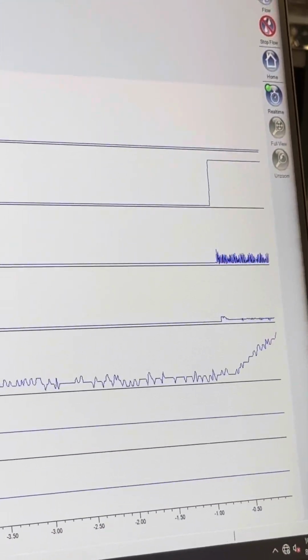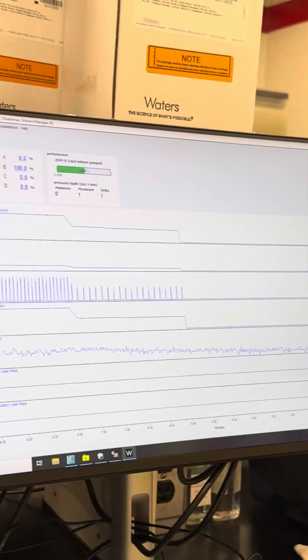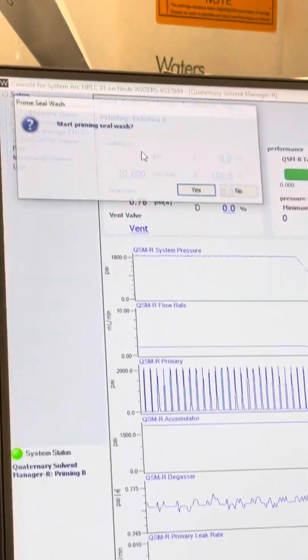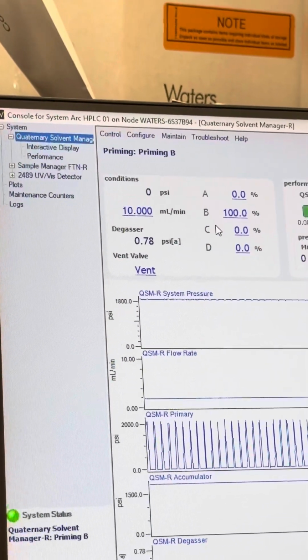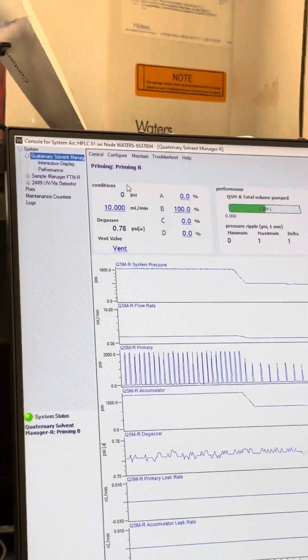Again, the same thing up here in control. You can prime your different things. Priming the seal wash is pretty important. This will wash your seals. So here, kind of a slight clicking.